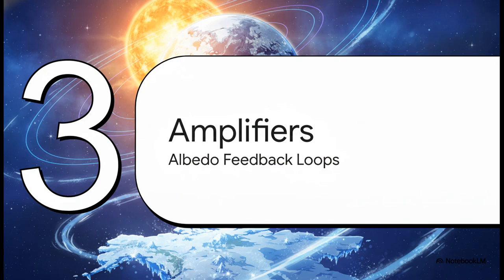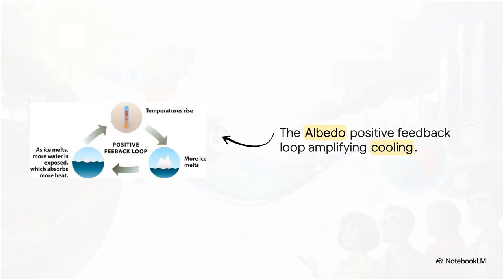Which brings us to Section 3, Amplifiers and the Albedo feedback loops. Here's the thing, though. A slight orbital cooling isn't actually enough to freeze a continent on its own. The Milankovitch cycles are just the spark.